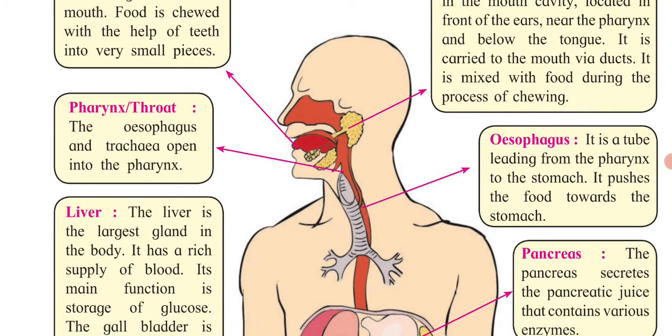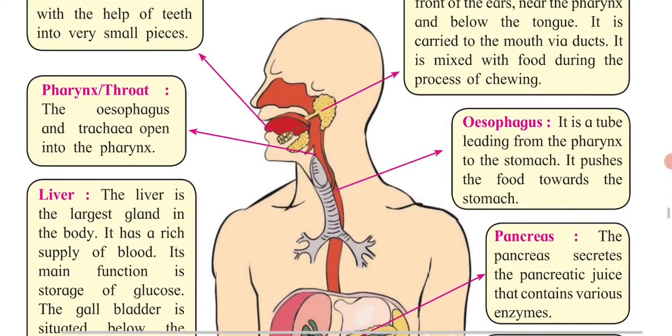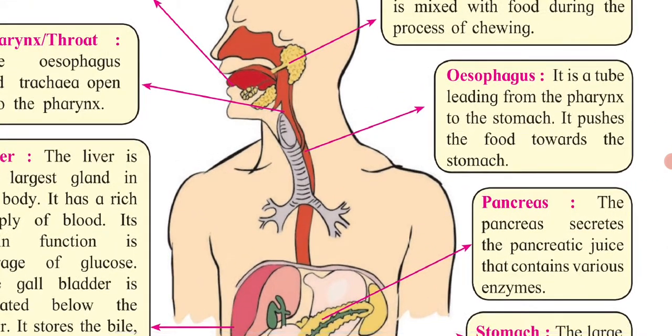Pharynx, which you are going to say as throat. The esophagus and the trachea open into the pharynx. I have told you just now, trachea means windpipe. The esophagus and your windpipe open near this pharynx. The next one is the esophagus. It is the tube leading from the pharynx. It is a tube-like structure which is connected to the stomach. When you take in food, it is passed from the mouth to the stomach with the help of the esophagus.